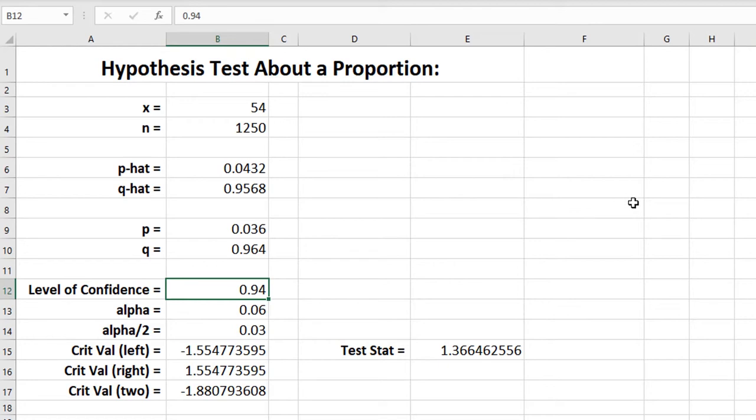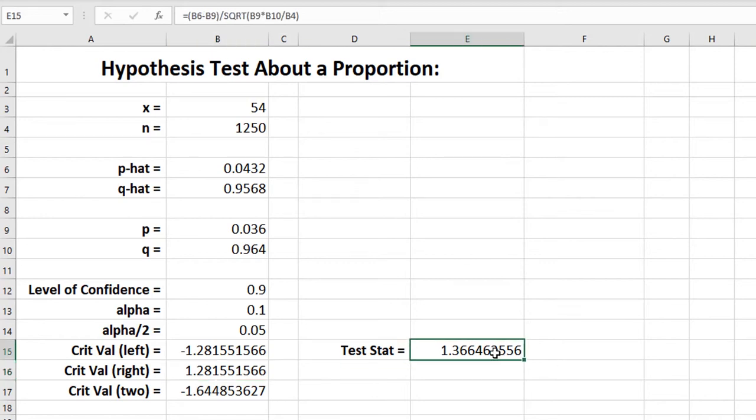Level of confidence for that, even though they gave us a level of significance, I always just like, for consistency's sake, to type in my level of confidence as 0.90, which means my alpha is 0.10 or 0.1. Alpha over 2 is 0.05, which gives me a critical value of, in this case, because it's a right-tailed test, positive 1.282.